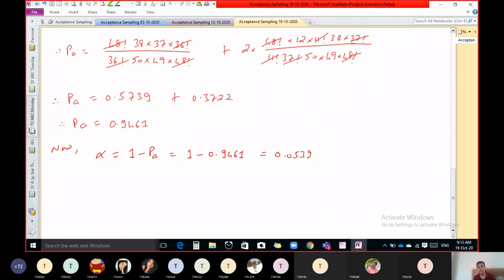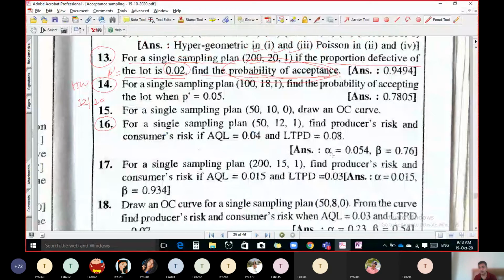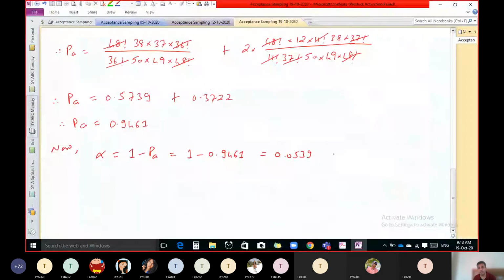So you can say that nearly 5.4% chances are there. There is a producer risk. Why? Because if your lot is good, even though it is rejected, the chance of that is 5.4% or 0.0539. That is our final answer. So this is the answer. Alpha is 0.054. You can write this as 0.054.